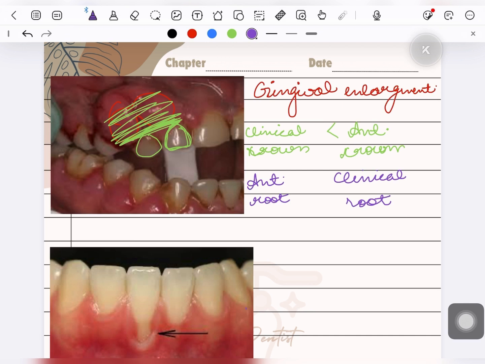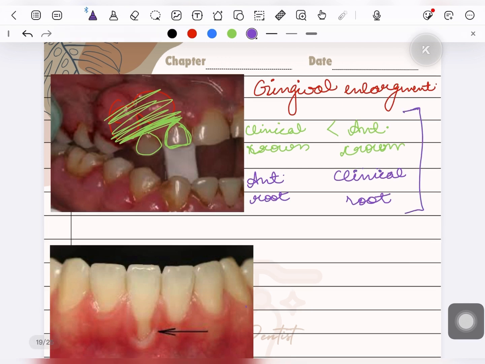You can remember this the way that in case of crown and root, these will both go opposite. In this case, the anatomical crown is larger, so therefore the anatomical root will be smaller, and the clinical root will be larger. How will the clinical root be larger? Because less part of the tooth is visible to us. So the part of the tooth which is not visible to us is considered as the clinical root. Therefore, in case of gingival enlargement, clinical crown will be smaller and the clinical root will be larger or longer.